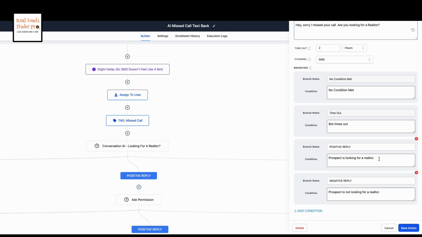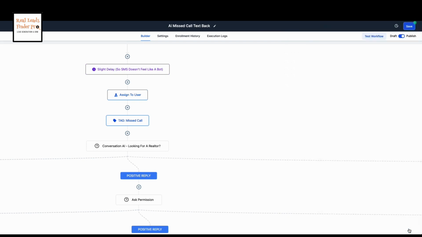So a positive response is like, yeah, yes, okay. Those are positive. We don't have to identify that because AI is intelligent enough to recognize that. And I'm telling it, if it's a positive reply, then the prospect is looking for a realtor. If it's a negative reply, the prospect is not looking for a realtor. And we save that action here.